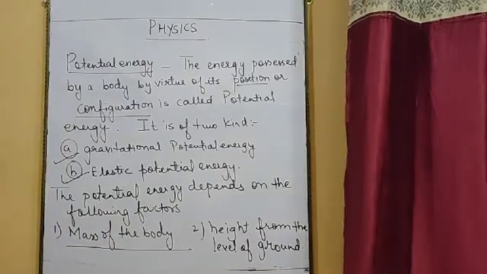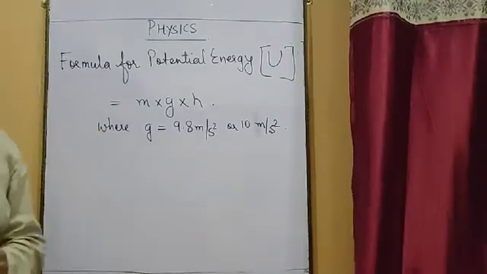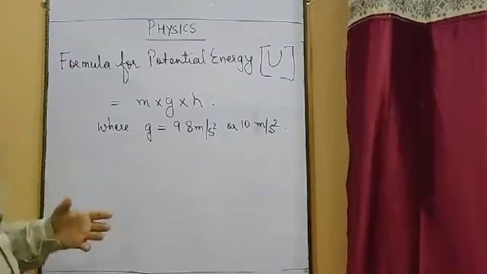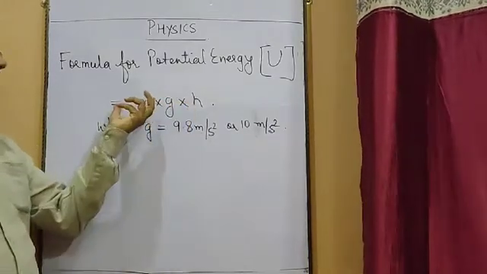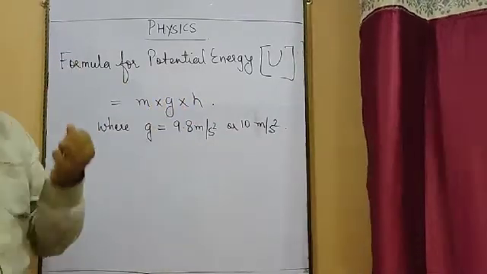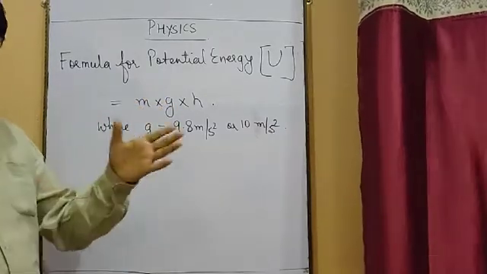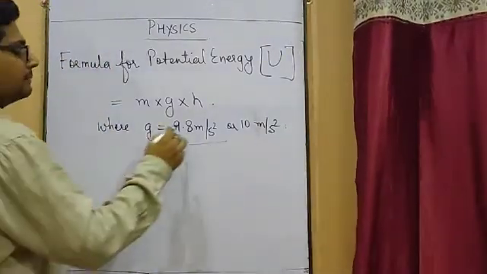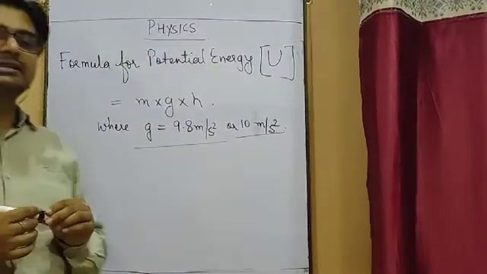Since we know the factors which affect the potential energy of the body, there is a formula to calculate the potential energy of any object. The formula is mass into gravity into height. It means how much is the mass of the body, at what height it is kept, and there is some gravitational force which pulls it. The gravitational force always remains constant at a particular place. On Earth, the value of gravitational acceleration is 9.8 meters per second square, or sometimes it can be considered as 10 meters per second square.